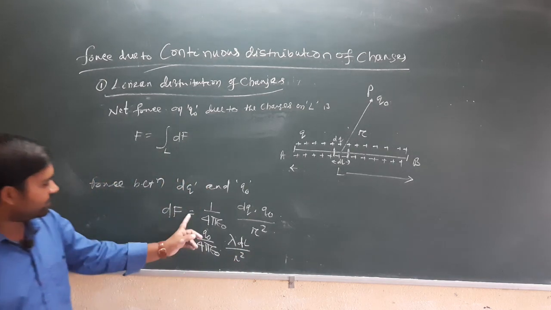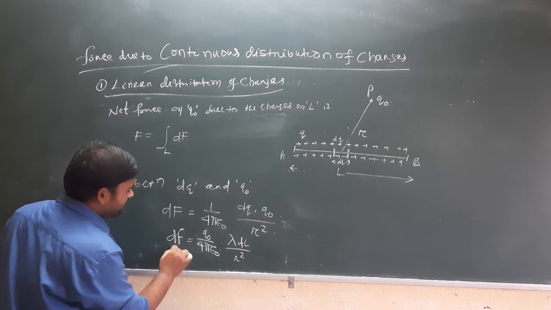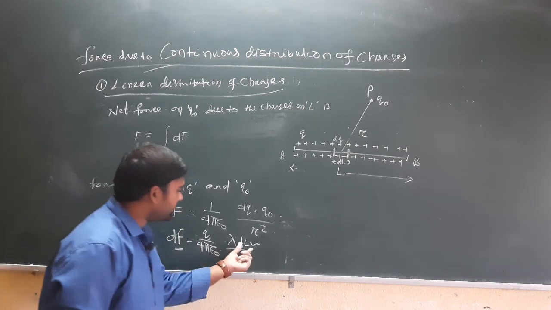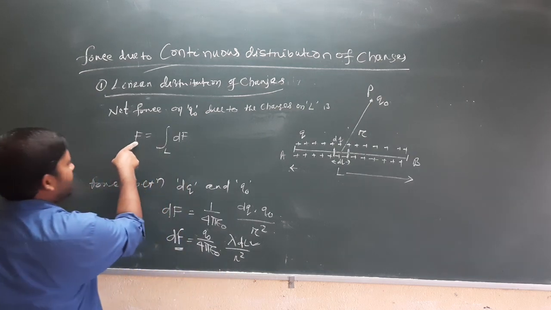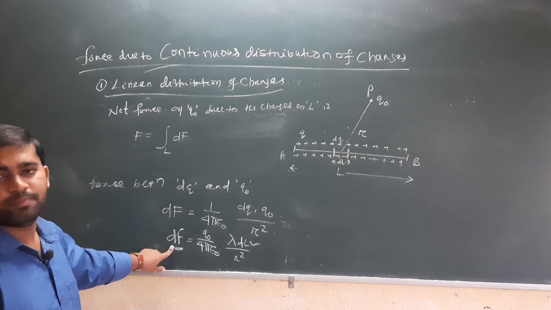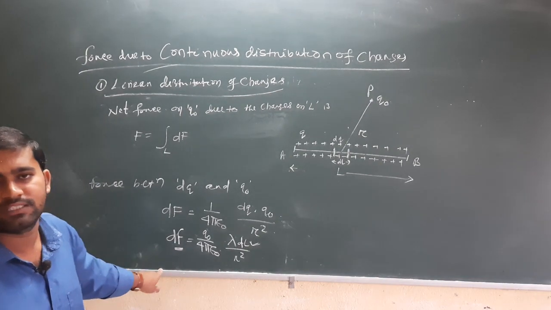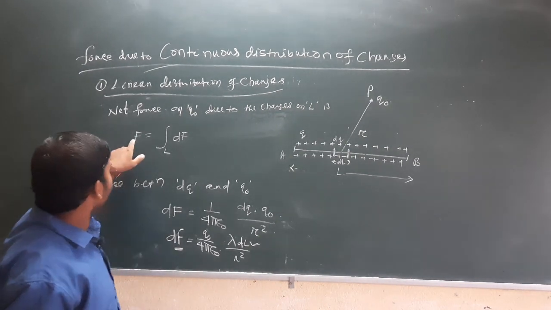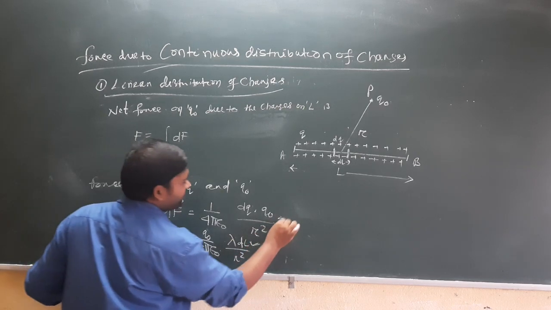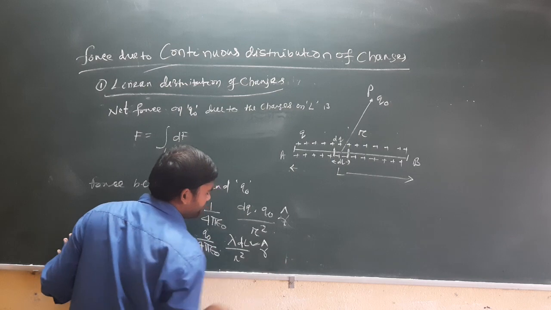That's why the force depends upon the short length. The net force will be obtained by integrating the small force because of that small elemental charge dq. So F equals integration of dF. Taking the vector form, that will be r cap.